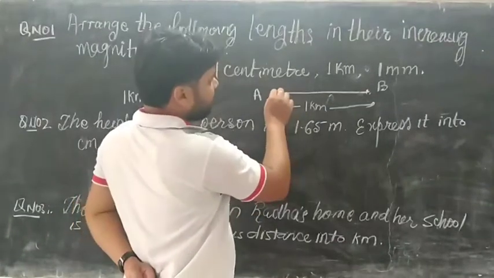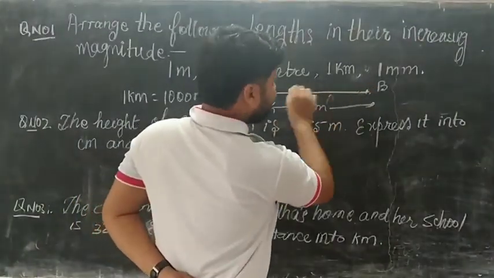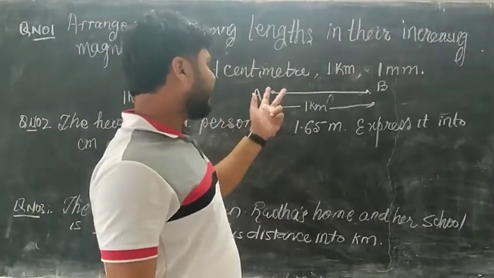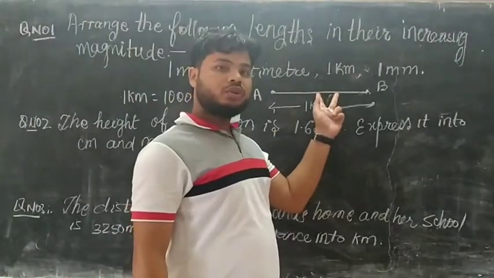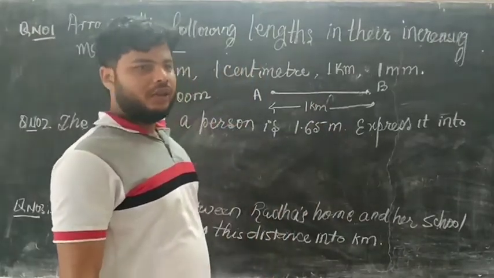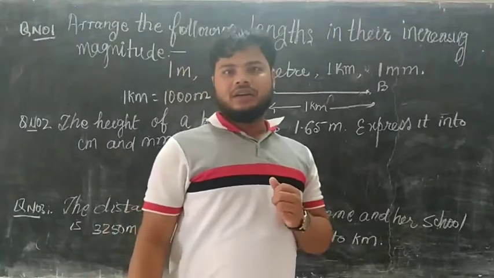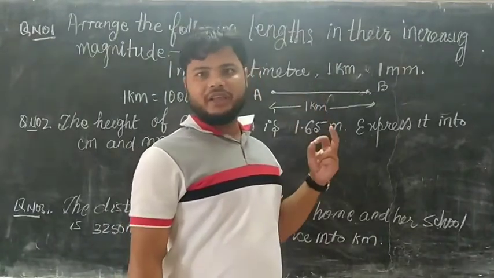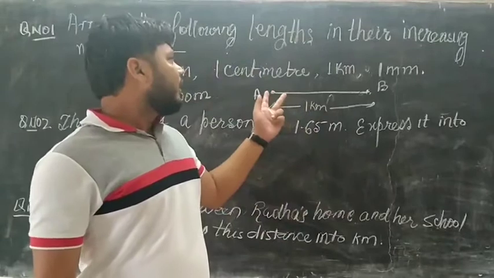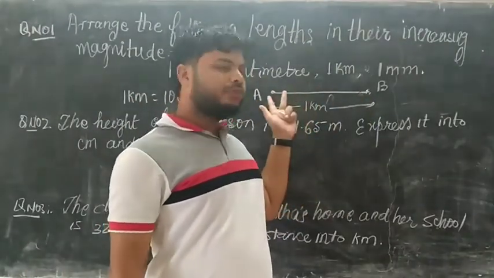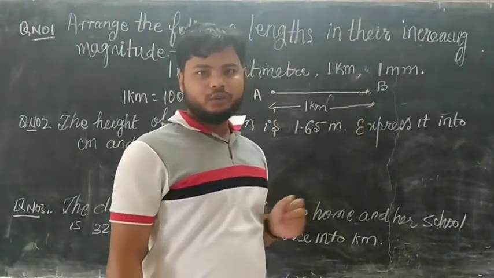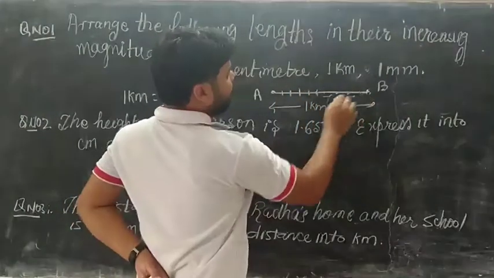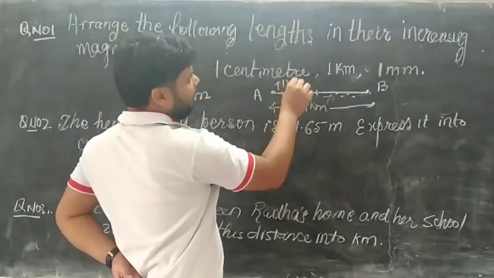Since 1 kilometer equals 1000 meters, if we divide the length between A and B into 1000 equal parts, each equal part will be 1 meter.